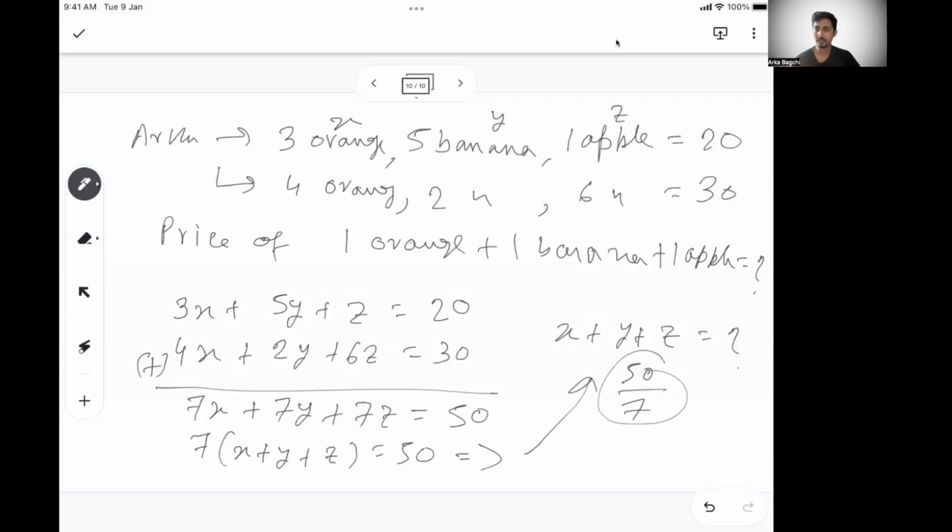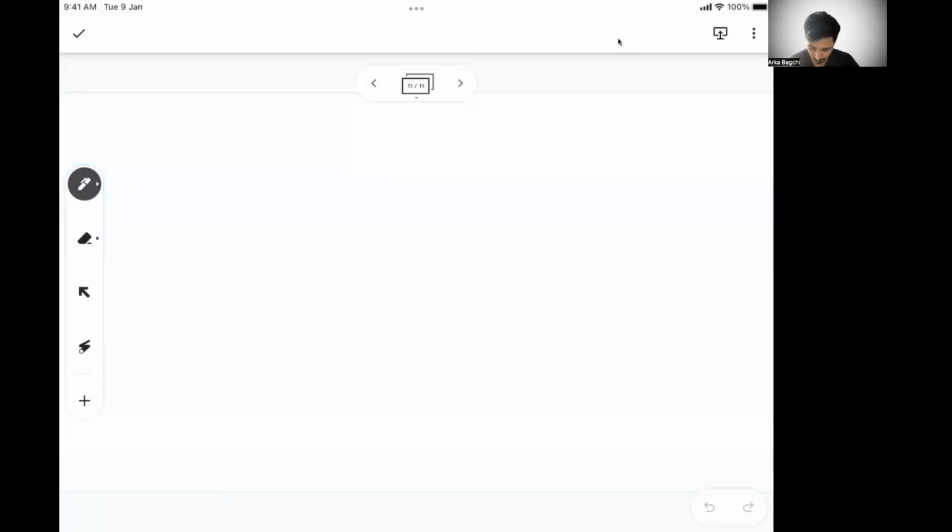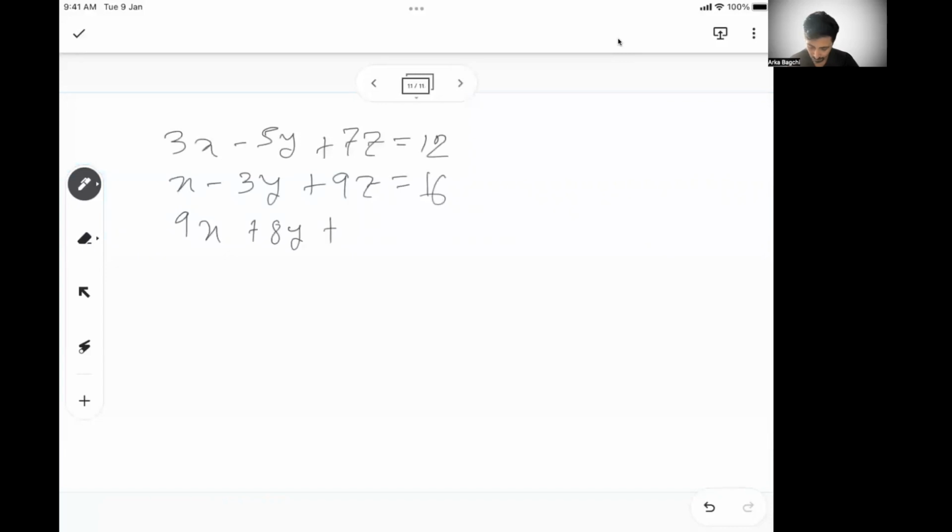There may be certain things which may be possible. There may be certain things which may not be possible. So be aware of those areas. So let's take another scenario. Let's write the problem. So let's say 3x minus 5y plus 7z equal to 12. x minus 3y plus 9z equal to 16. And let's say 9x plus 8y plus 31z is equal to 54.